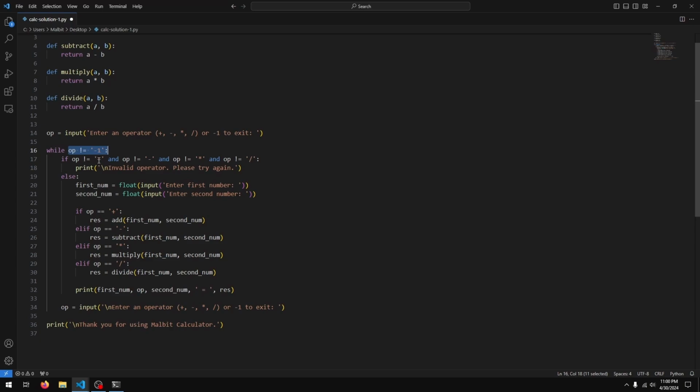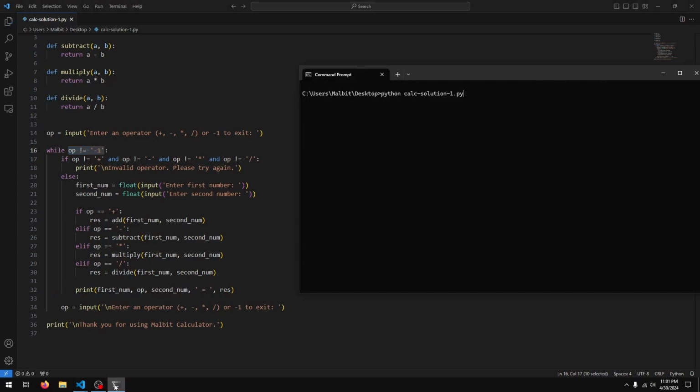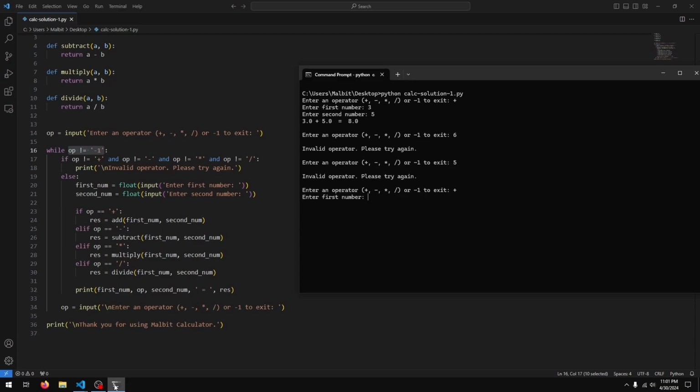If we enter a valid operator, so this is false, so it's going to come to the else, it's going to ask for two numbers, calculation, result, and it's going to ask for an operator, at which point it's going to check if the operator is valid. Cool, so let's just see that. Let's say plus 3, 5, we get 8, and let's just say 6. It says invalid operator, please try again. 5, invalid operator, plus first number 9 to 11, -1, exit.